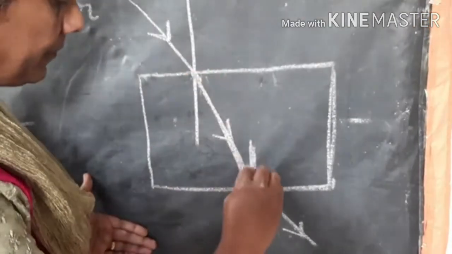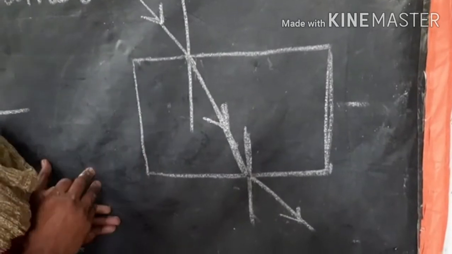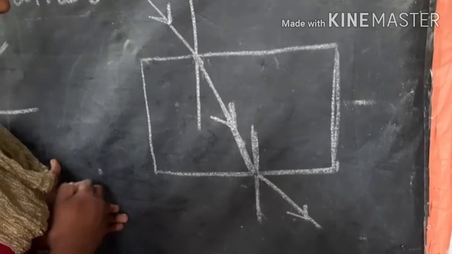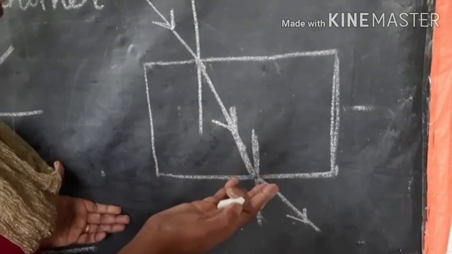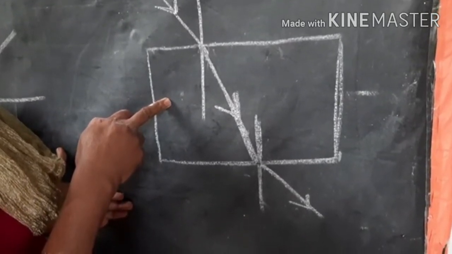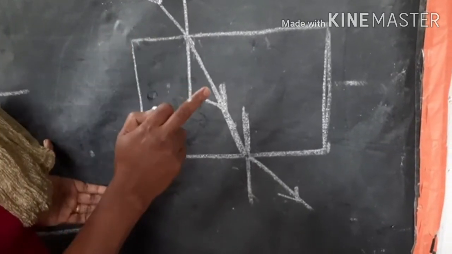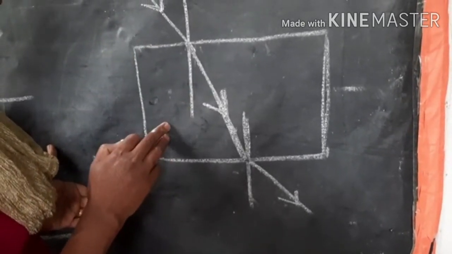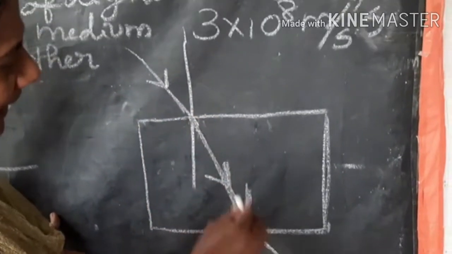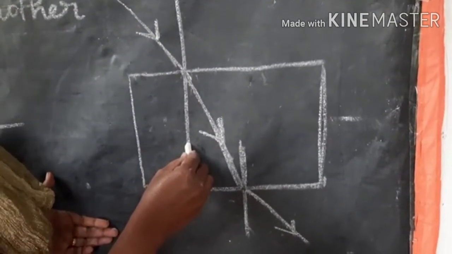Okay, dear ones, you know very well the law of reflection. The first point says that angle I is equal to angle R, but that is not applicable for laws of refraction. So, laws of refraction say that the incident ray, refracted ray, and the normal at the point of incidence lie in the same plane.